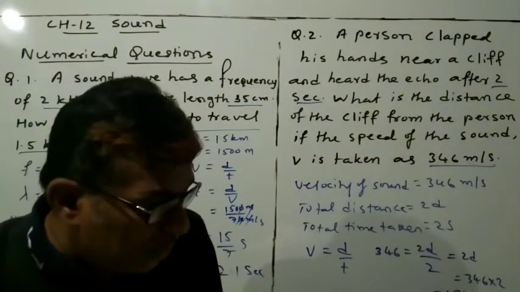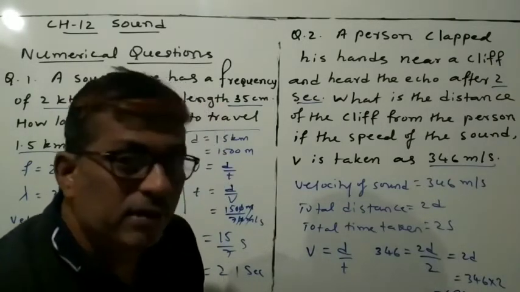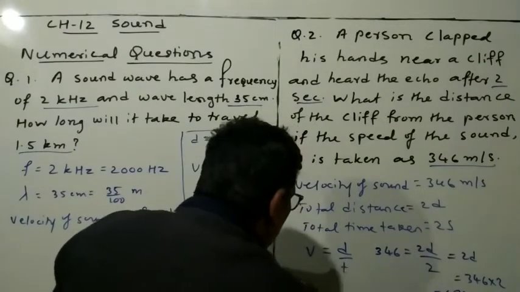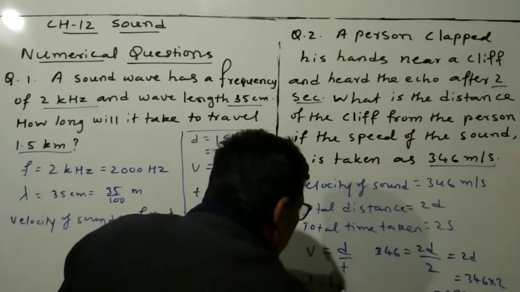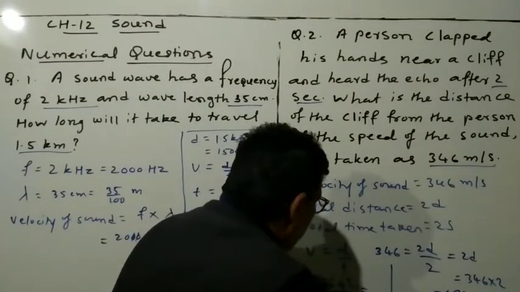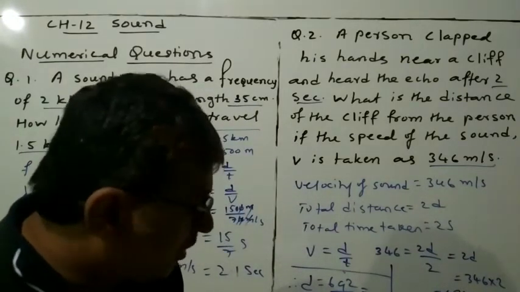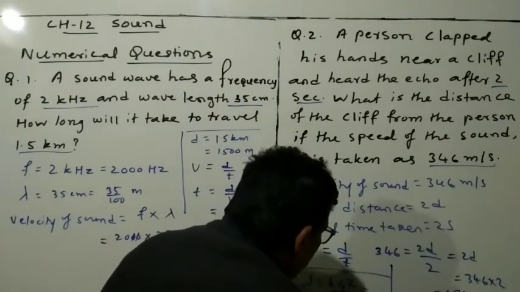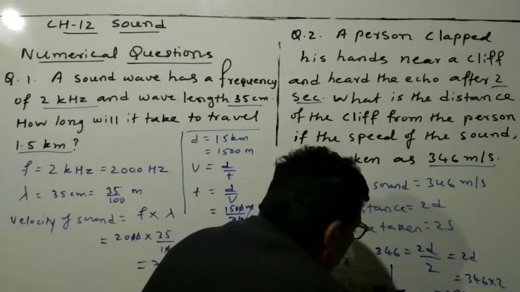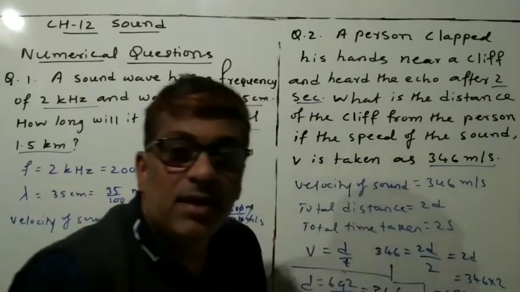So this much is the value of 2d. Therefore d is equal to 692 divided by 2. After the division you will get 346 meters.